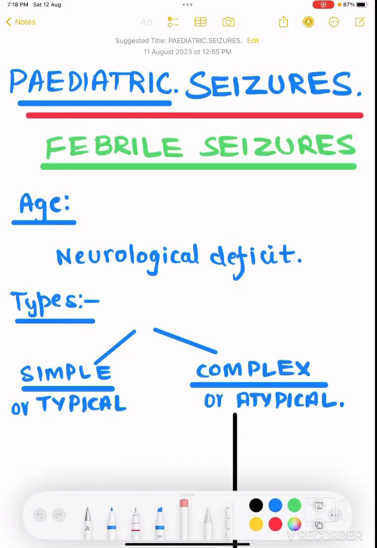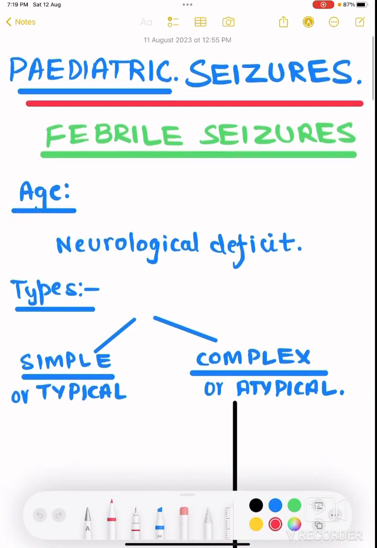Hello guys, in this video we are going to discuss pediatric seizures. There are many types of pediatric seizure: febrile seizure, generalized tonic-clonic seizures, juvenile myoclonic epilepsies, and many more. But we are going to discuss the most important part, and whatever is important and asked in your questions, I will mark in red. Starting with febrile seizures.